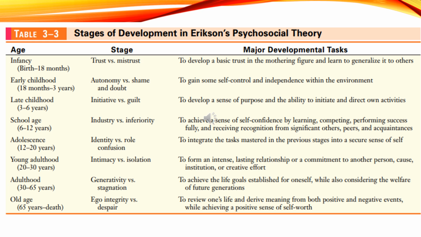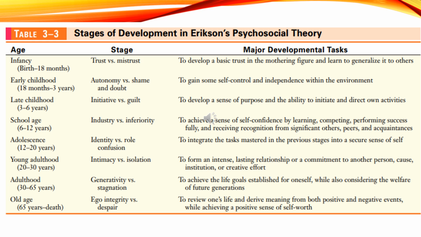The positive outcome is initiative. It will build when caregivers encourage exploration and support the child's ideas and efforts. The child develops initiative. They feel capable, creative, and confident in taking action. But the negative outcome is guilt. If caregivers are overly controlling, critical, or dismissive, the child may feel that their efforts are wrong or annoying. This can lead to guilt about their desires and actions, making them hesitant to take initiative in the future.